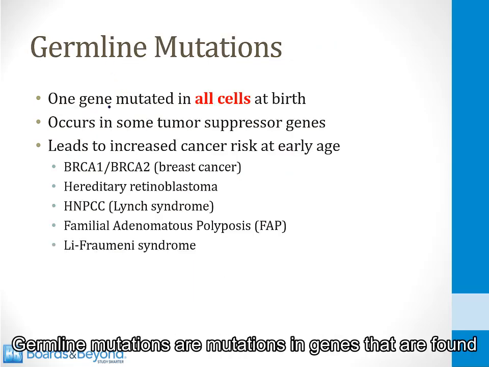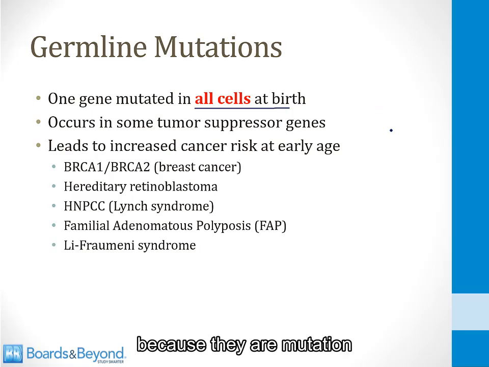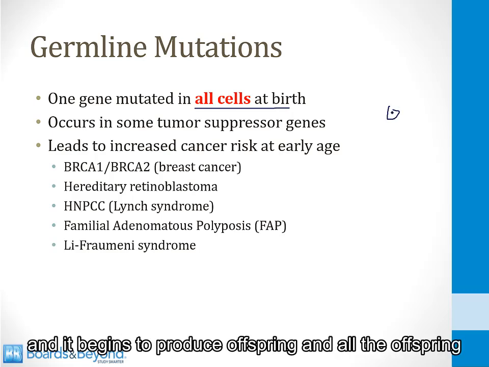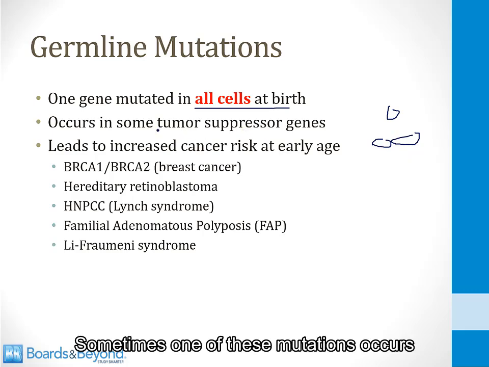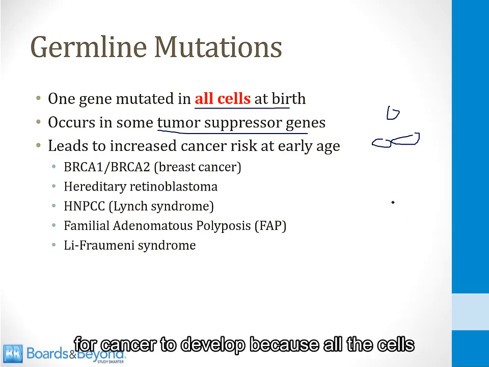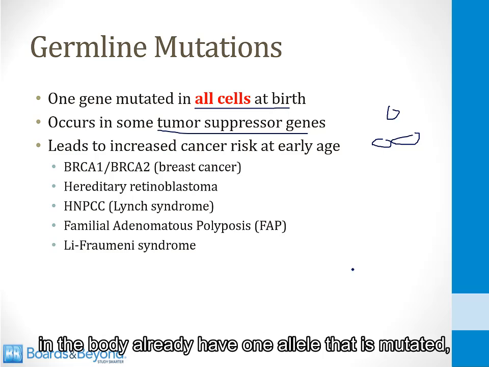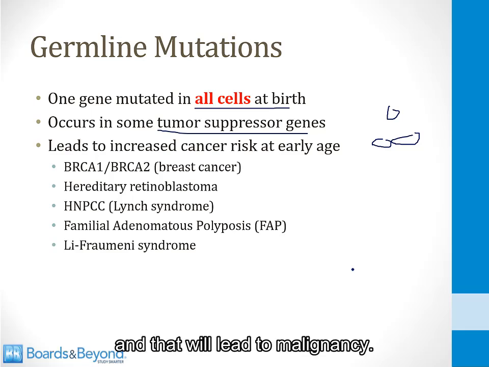Germline mutations are mutations in genes that are found in all cells in the body of a baby at the time of birth. And the reason they're called germline is because they are a mutation in a gene that occurs very early on in development of the embryo. So that gene becomes mutated and it begins to produce offspring, and all the offspring in the embryo and fetus will carry that gene mutation. Sometimes one of these mutations occurs in a tumor suppressor gene, and when this happens, it makes it very easy for cancer to develop, because all the cells in the body already have one allele that is mutated, thus they only need to acquire a second mutation, and that will lead to malignancy.